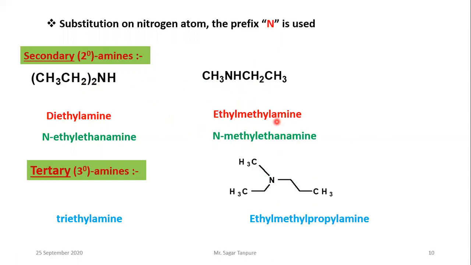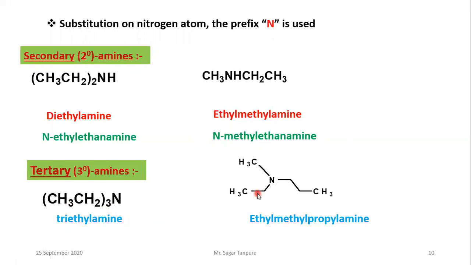Okay, then goes to the tertiary. Okay, so tertiary amine. See that here CH3 CH2 group taken 3 times. Okay, here these groups are joined 3 times to nitrogen. So the name is triethyl amine.